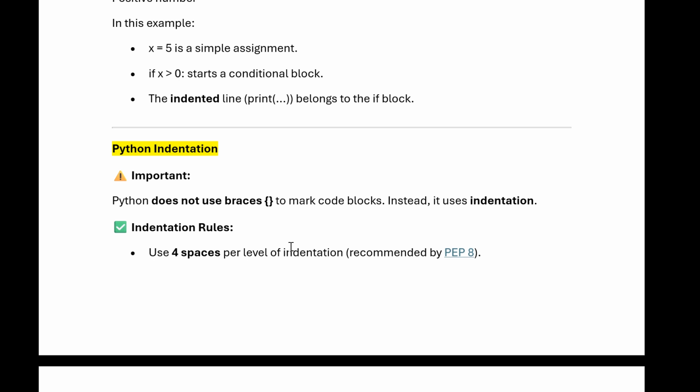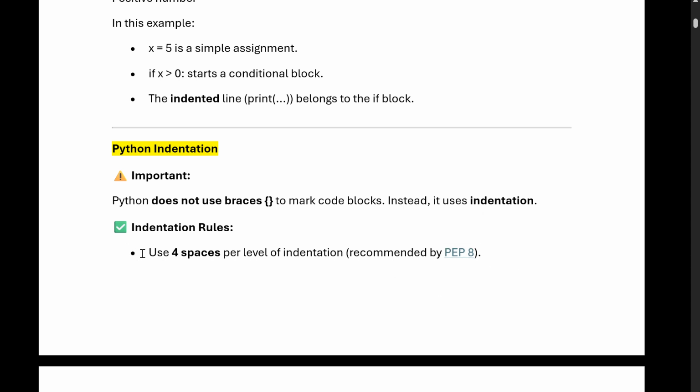Instead, it uses indentation. What is the indentation rule? It uses four spaces per level of indentation, recommended by PEP 8, the Python Enhancement Proposal. PEP 8 is basically a document which defines how we should write Python. This is the official document, PEP 8.